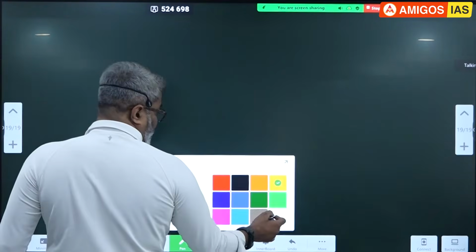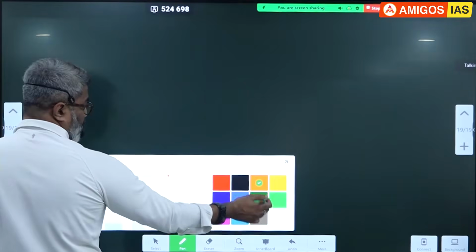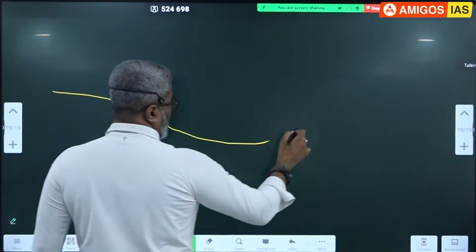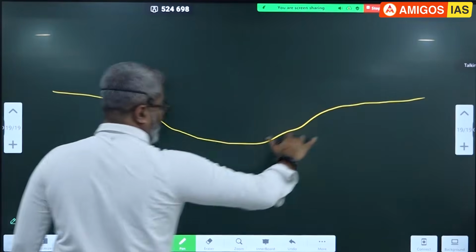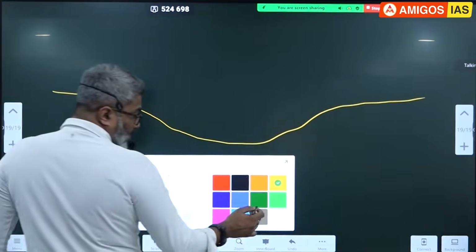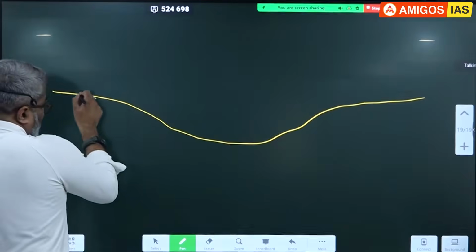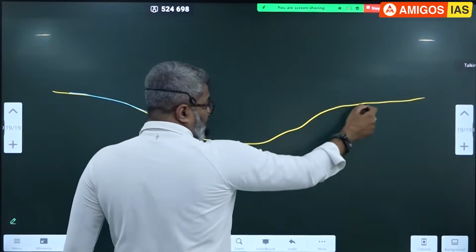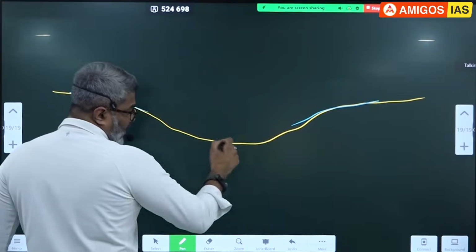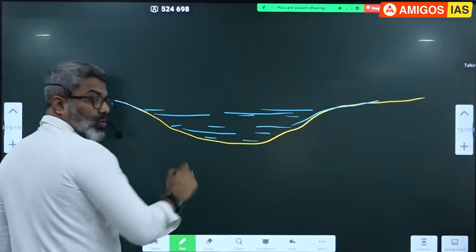So notice now, let's say this is the earth surface, a depression kind of earth surface here, you can notice. Okay, this is the depression here. Whenever we have this kind of depression, normally the surrounding water, say rivers, will flow into it, correct? From the surrounding area, the rivers will flow into it. When the rivers flow into this depression, what happens? They bring water, and the depression is filled with water.